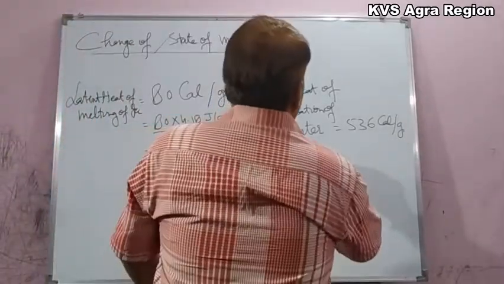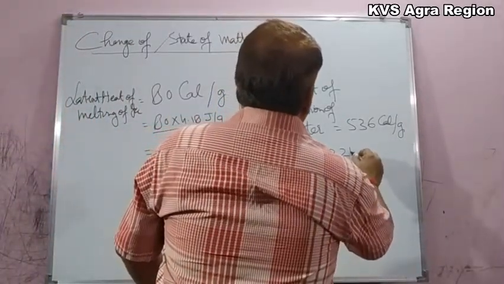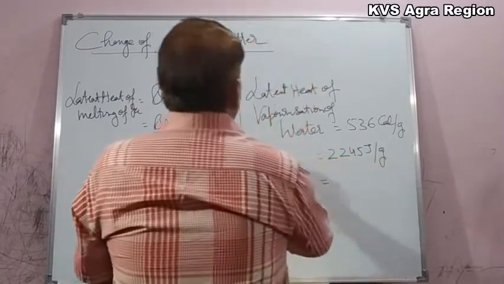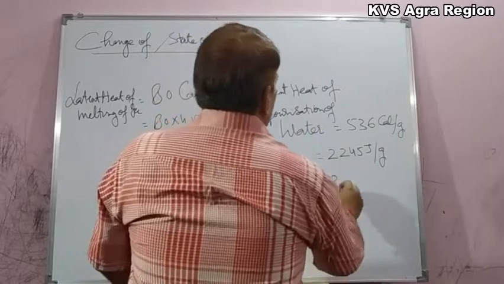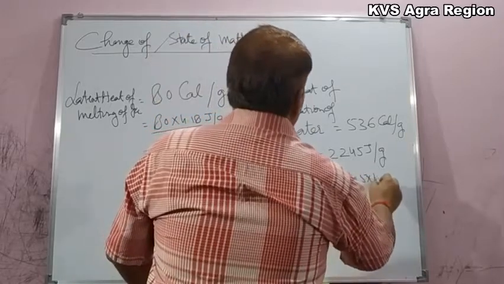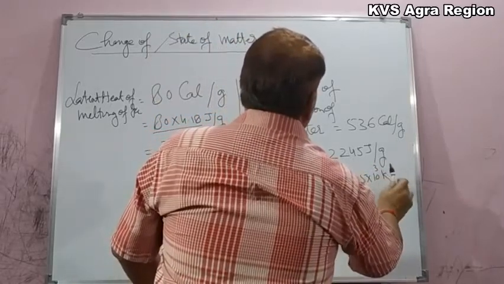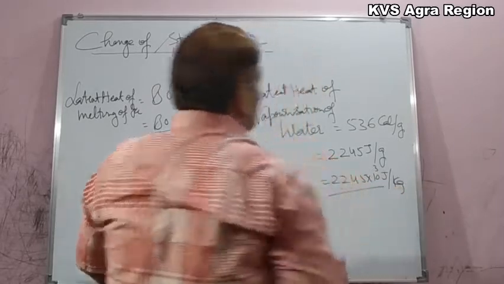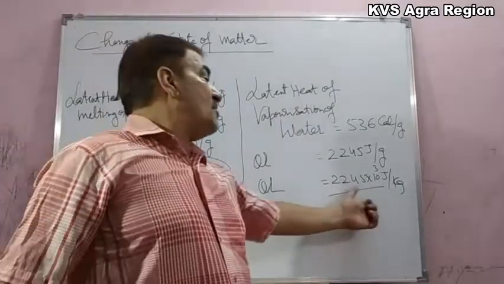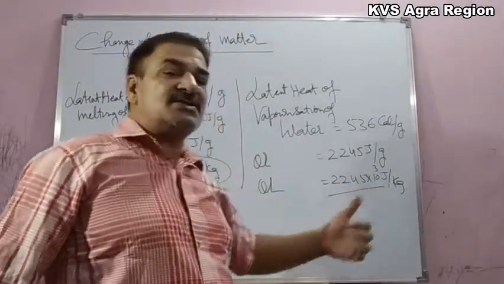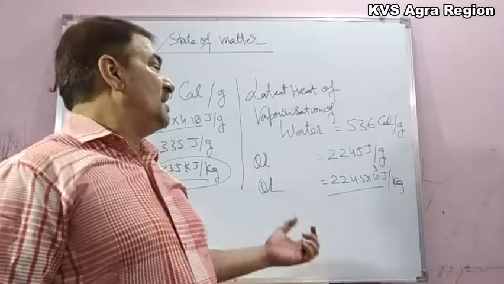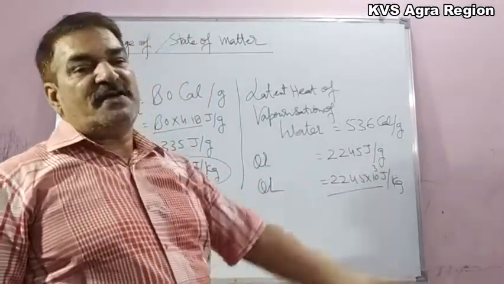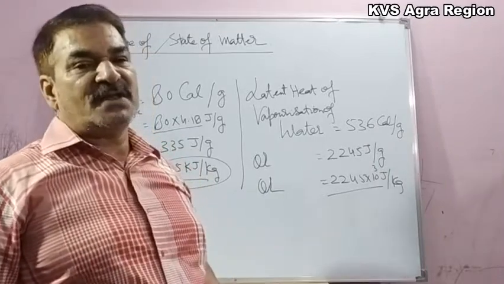And this value comes out to be nearly 2245 joules per gram, or 2245 into 10 raised to power 3 joules per kilogram. So a huge amount of energy is required to convert 1 kilogram of water at 100 degrees Celsius into water vapors at 100 degrees Celsius.